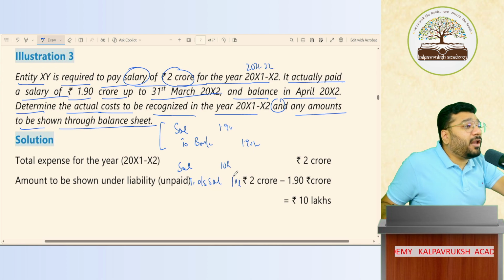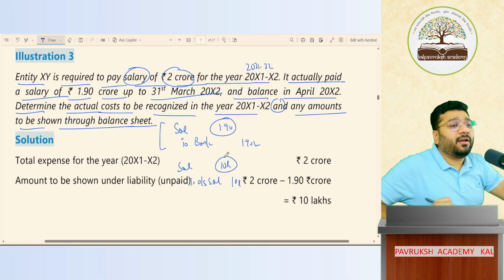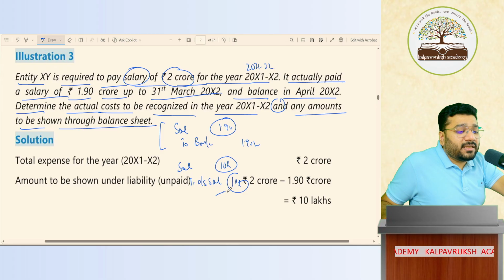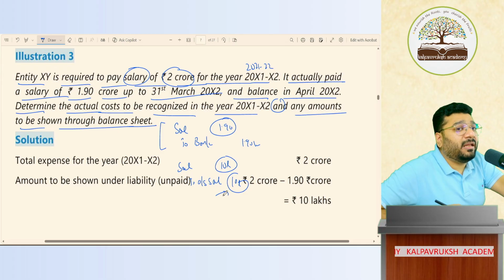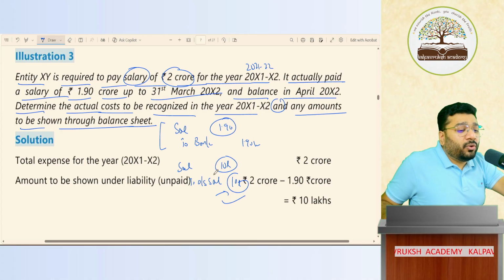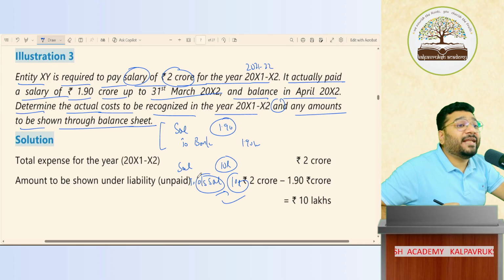So in your employee benefit, how much is your expense? 1.9 crore plus 10 lakh, so 2 crore is your employee benefit expense, under the salary category. Okay, not okay. Then what is this 10 lakh? Short-term employee benefit, because I'll pay this 10 lakh within the next 12 months of the accounting period. So I will show this under short-term provision in the financial statement. Okay, not okay.